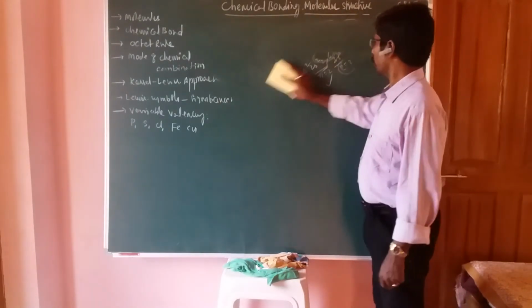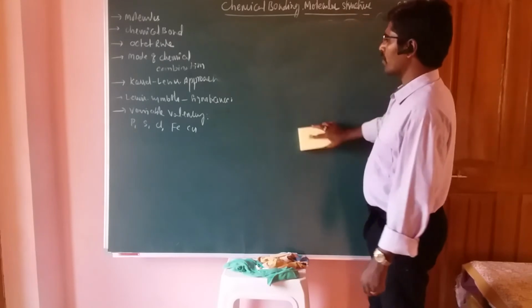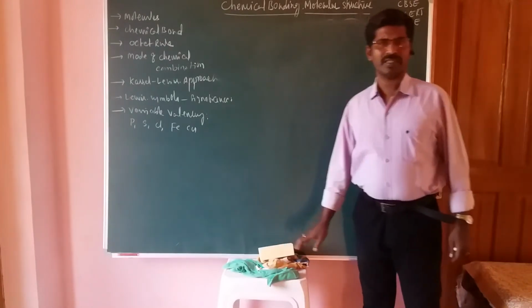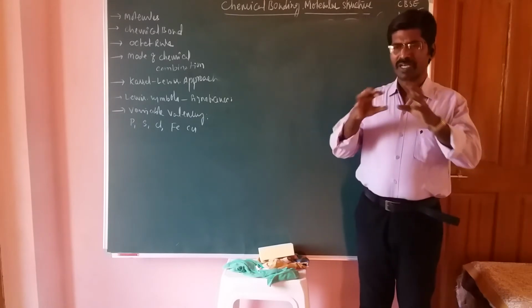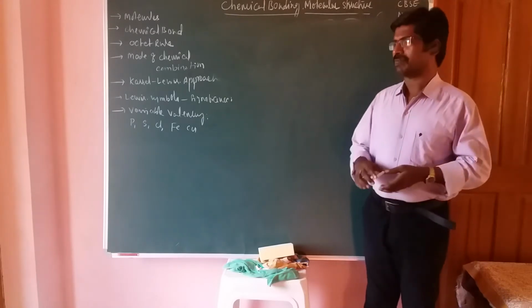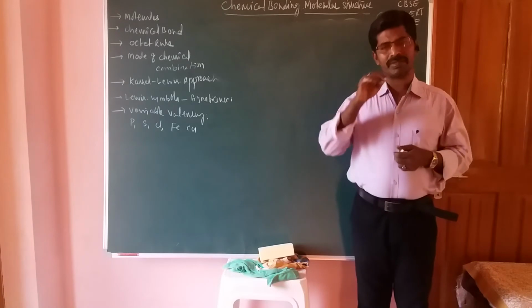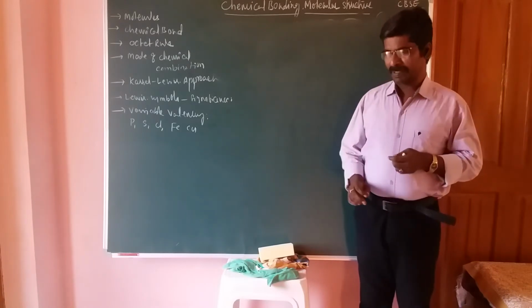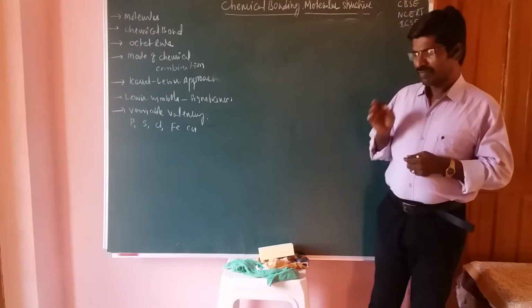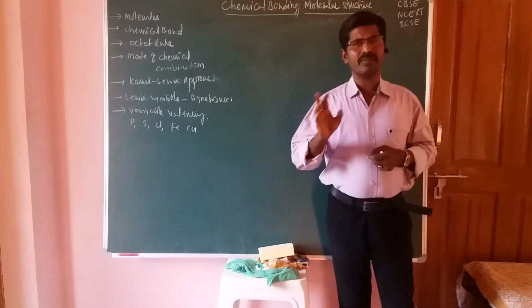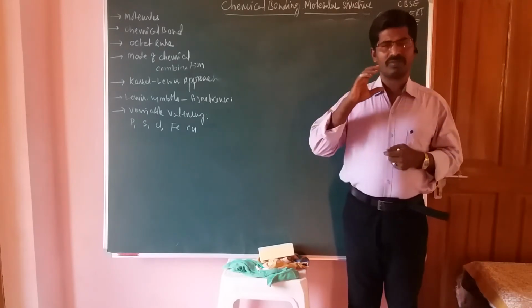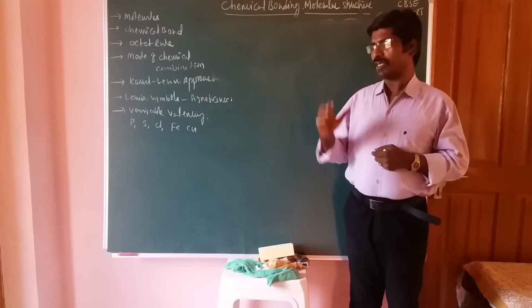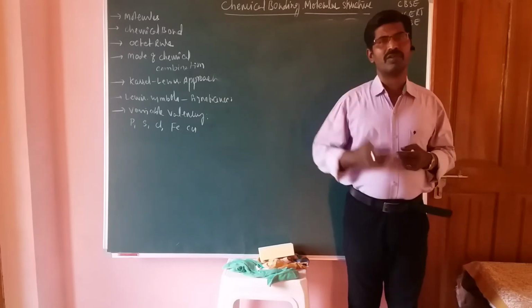Okay, now the next one is the mode of chemical combinations. Different types of chemical combination take place following three types of concepts. The first one is ionic bond formation, the next one is covalent bond formation, and the next one is coordinate covalent bond formation.